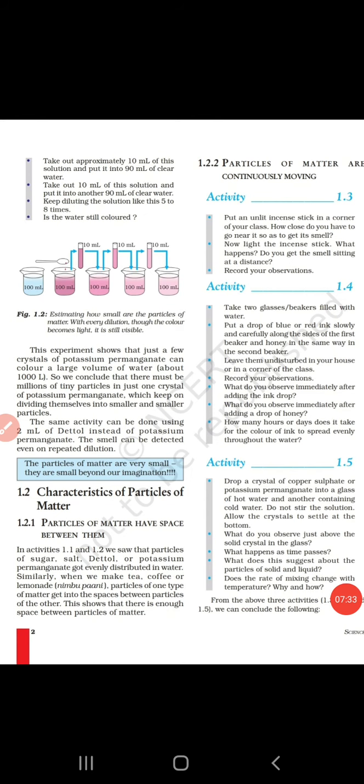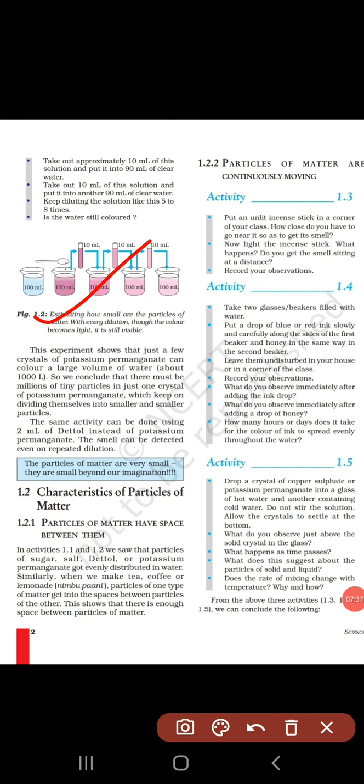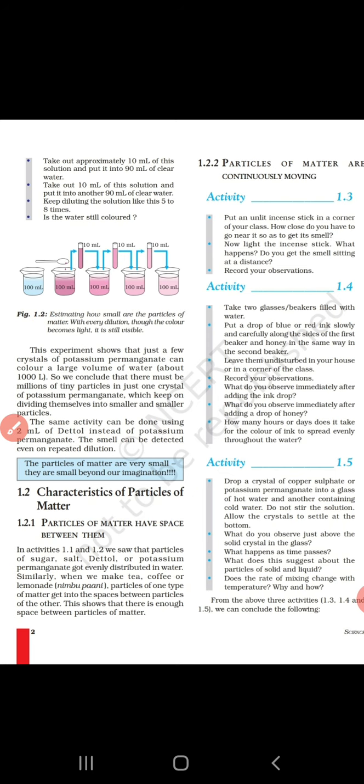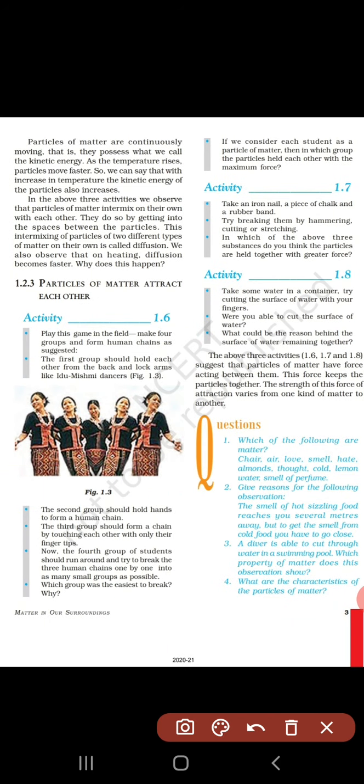Now the next topic, after the activity we have done, is the characteristics of particles of matter. There are 3 characteristics. First, particles of matter have space between them. Second, particles of matter are continuously moving. And third, particles of matter attract each other.